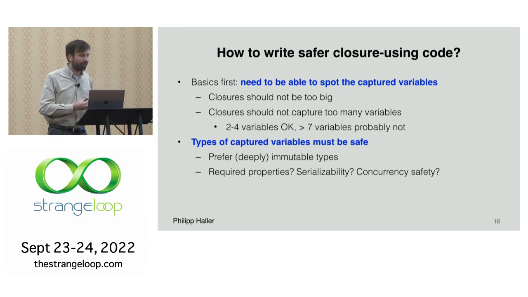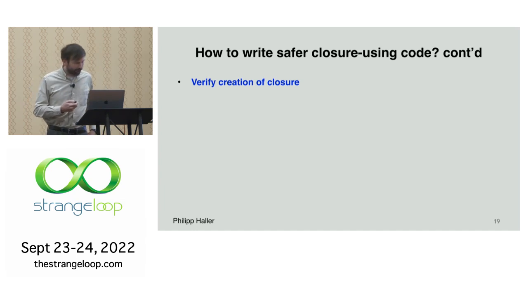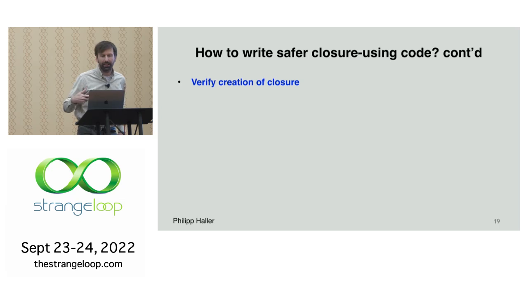And then we should think about any required properties of the captured types. Do they need to be concurrency safe, or serializable, and so forth. But in general, what we have to check here is actually also the creation of closures, right? What happens when you create a closure?